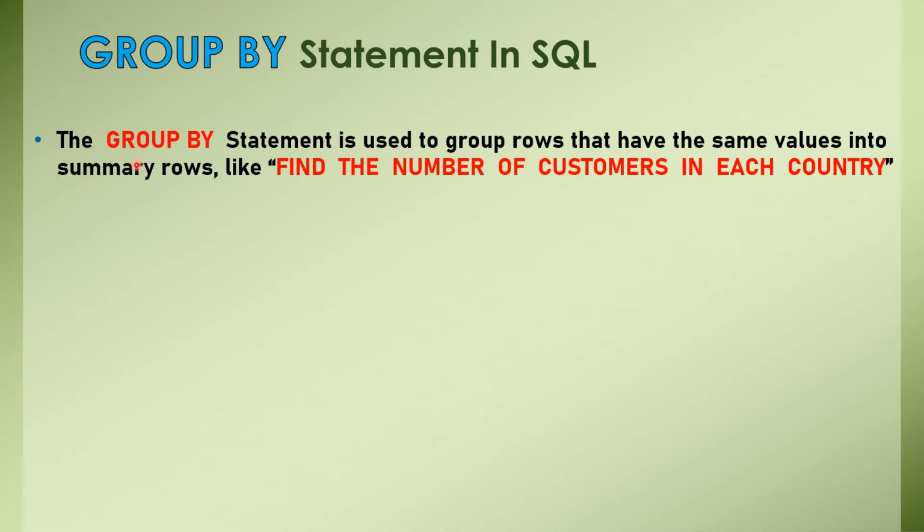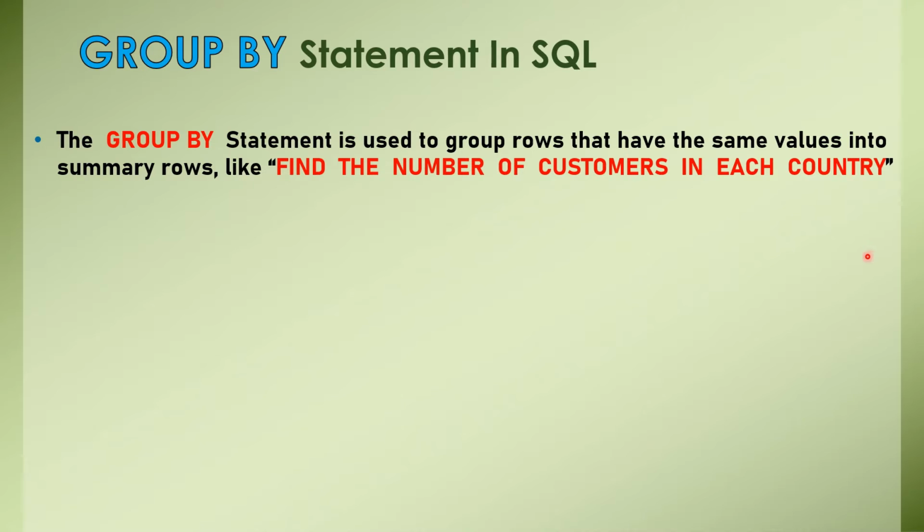And what is this summary rows? This summary rows is nothing but this country. Means you need to group the rows based on some condition, right? There must be some condition, correct? So according to which parameter you are going to group the rows. The column using which you are grouping the rows is basically this country. So just understand, if you are trying to group the customers based on country, then definitely you are going to use this country column as your group by main attribute. Basically the main attribute for this group by statement will be this country column, then only you will be able to achieve this business requirement. So you will understand this with the help of an example, don't worry.